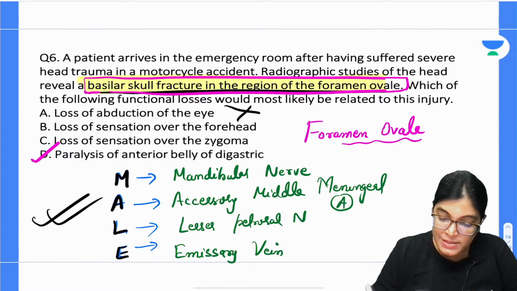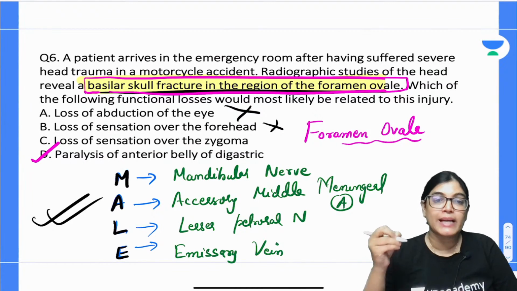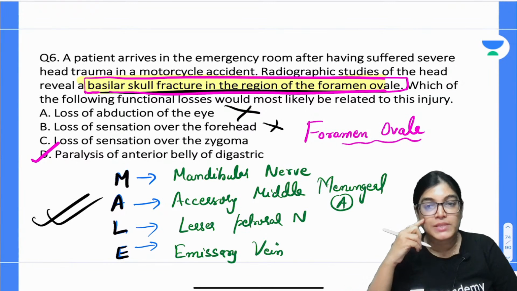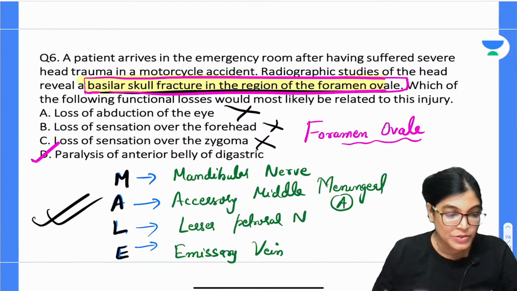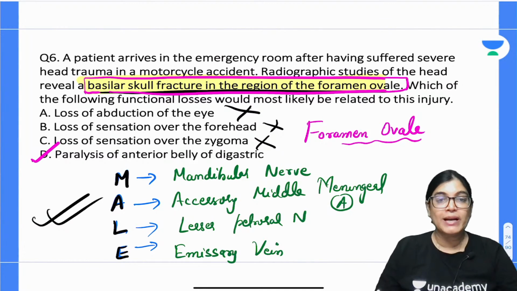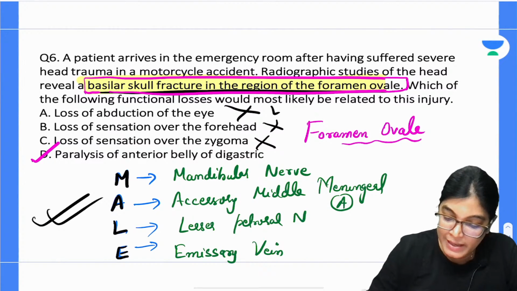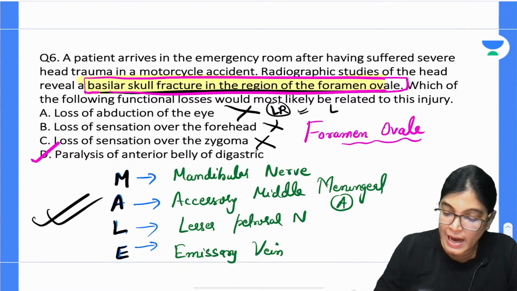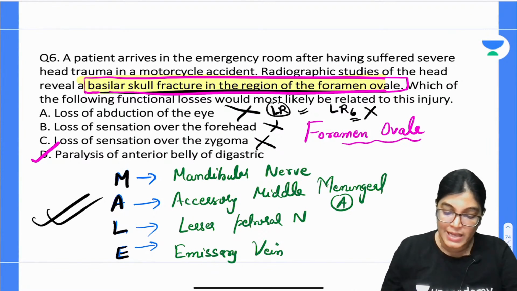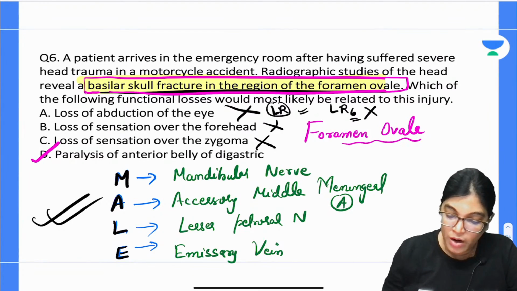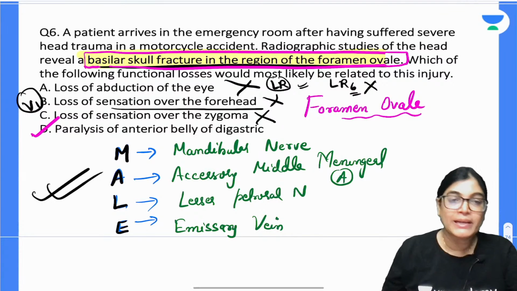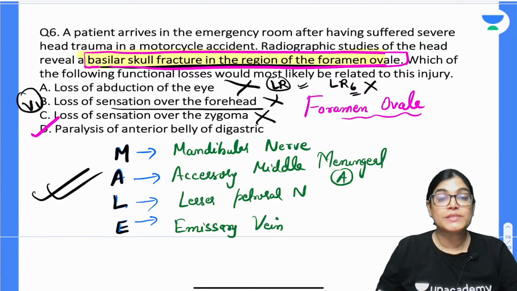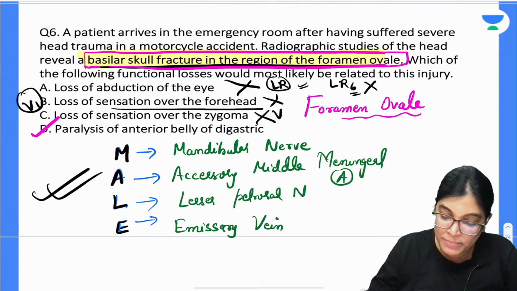Sensation of forehead, ophthalmic division of trigeminal, that can also not be the right answer. Sensation of zygomatic bone is the maxillary division of trigeminal nerve. Loss of abduction is not the right answer because in that case the lateral rectus is involved, and that is supplied by LR6, abducens nerve. So this is not the correct answer. Loss of sensation of forehead is not the right answer, and the reason is the ophthalmic division, V1, ophthalmic division of trigeminal nerve. Loss of sensation over the zygomatic bone is maxillary, V2.